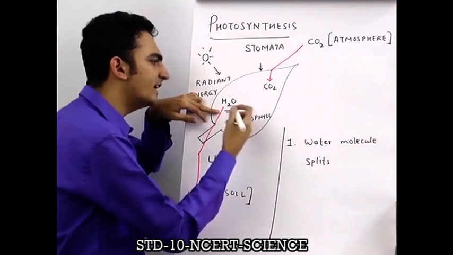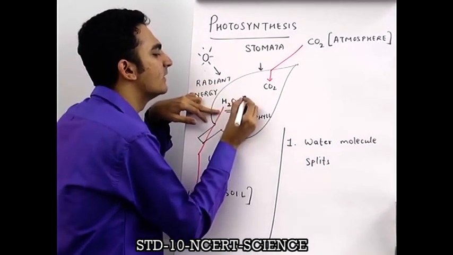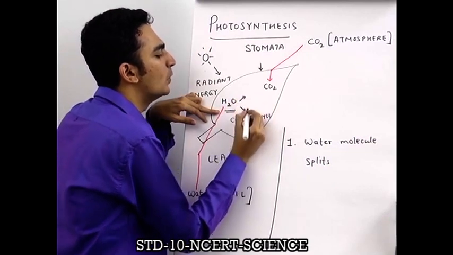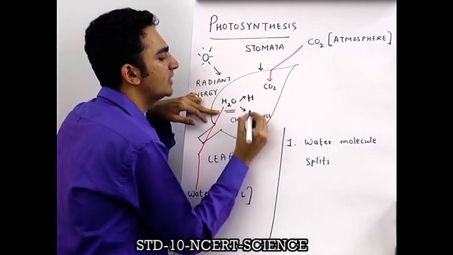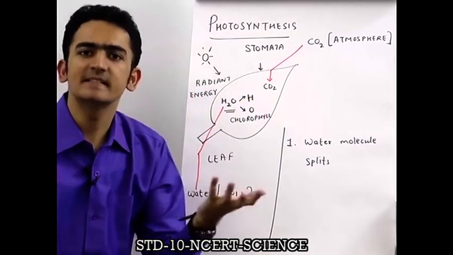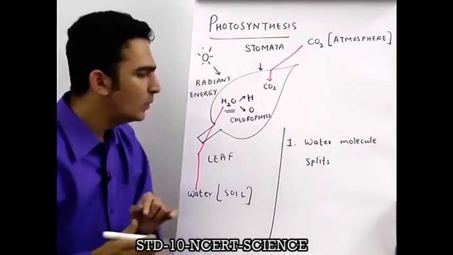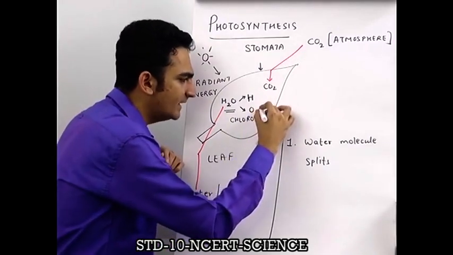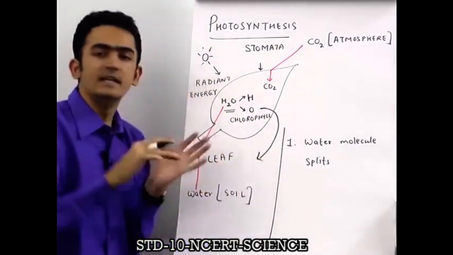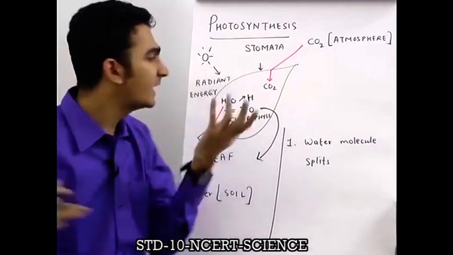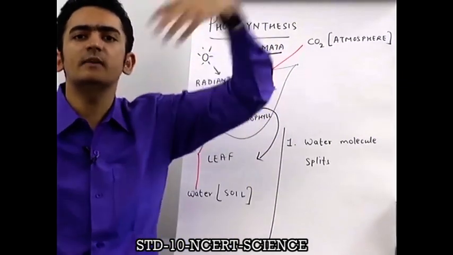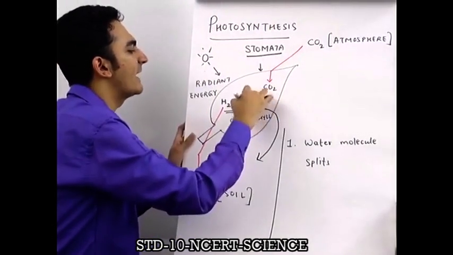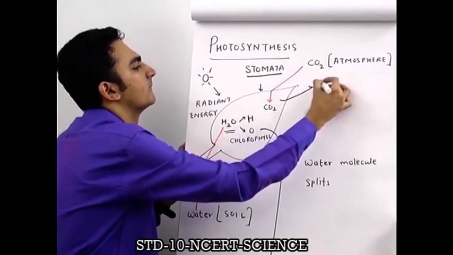So when the water molecule splits, it breaks into hydrogen and oxygen, as simple as that. And now this oxygen leaves the leaf again through the stomata, and this oxygen goes back to the atmosphere.